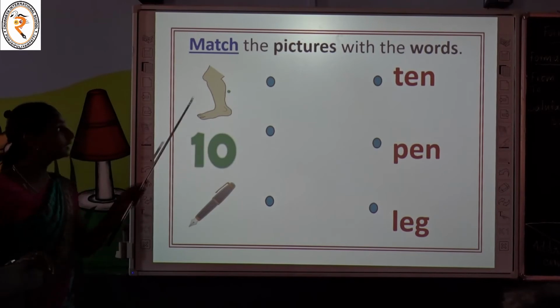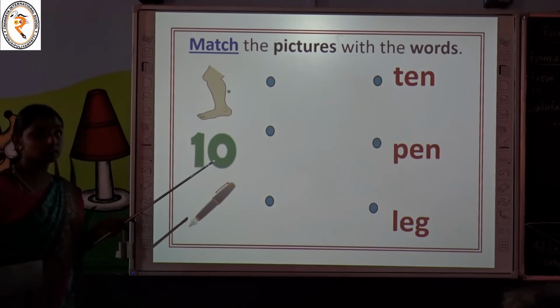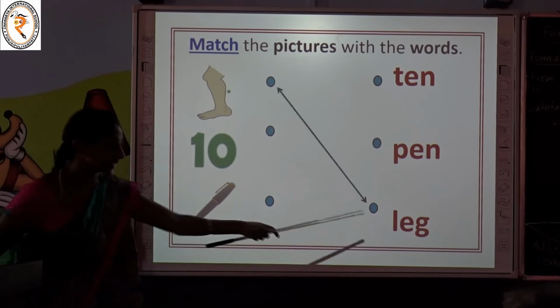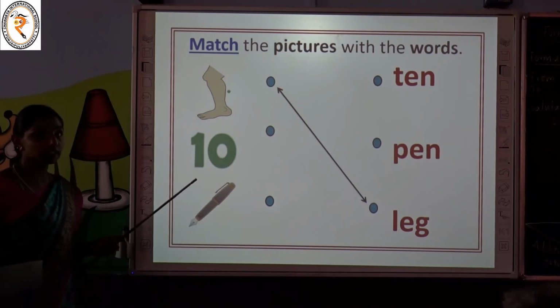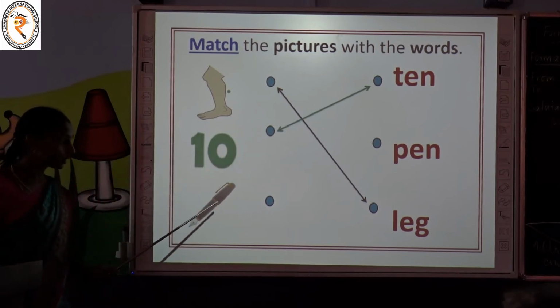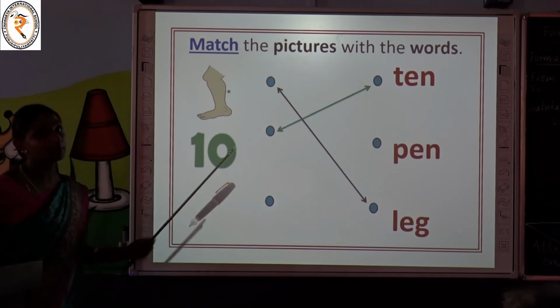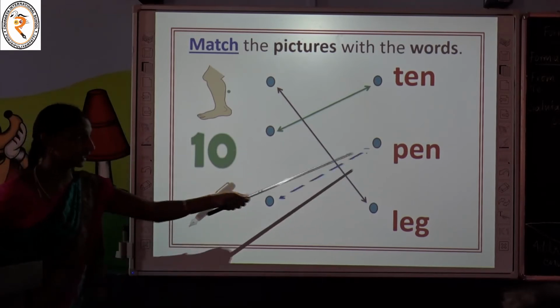Are you ready? Match the first picture. Where is the word leg, children? Are you finding it? Tell me the correct answer. Yes, here it is. Now we have to find the word ten. Where is the word ten? Yes, here it is. Last one, what is it? Pen. You have to match the picture with the word pen. Where is it? Yes, here it is.